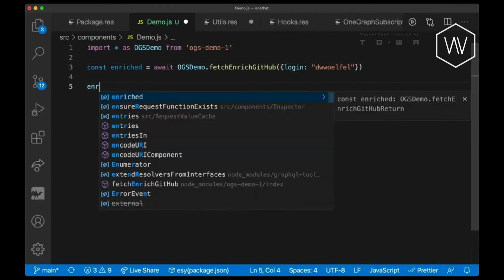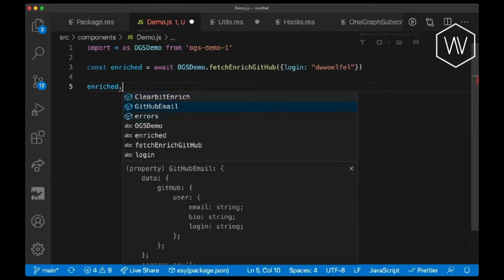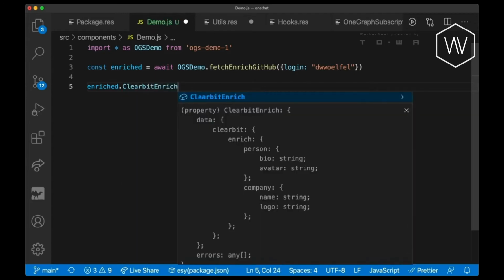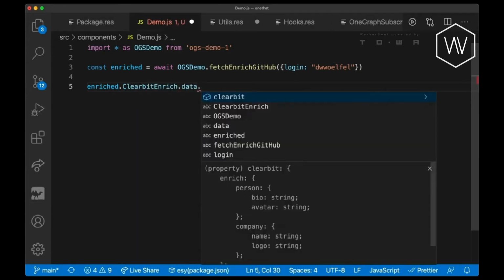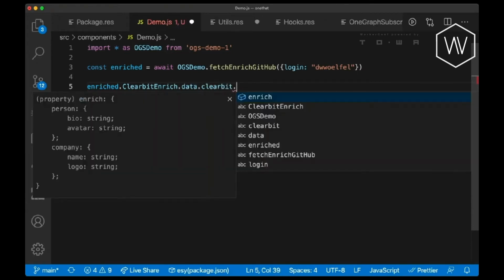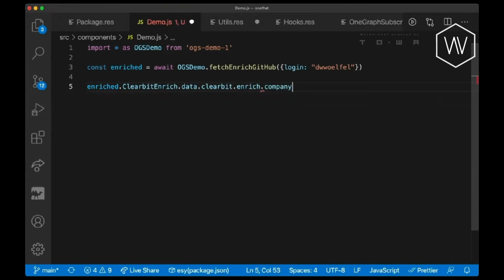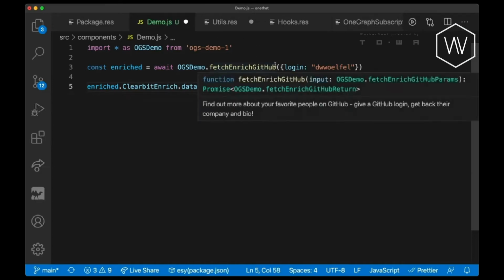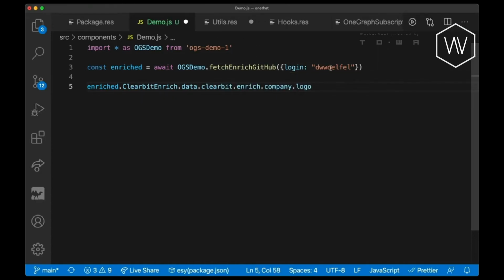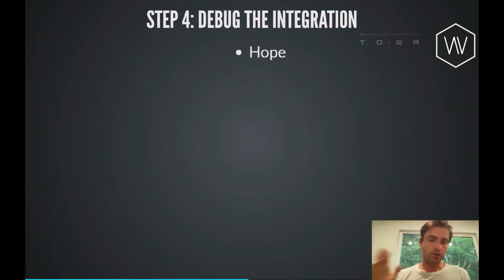And now whenever I ask what's on my enriched object, you can see here that I have the GitHub email as well as the clearbit block. And I can go ahead and get the data, and maybe I'll get the clearbit. And let's go ahead and pull out the company logo. So this is effectively go into this user's GitHub, grab their email, and then let me know what the logo of the company they work at is. All right, so we've published this. We're consuming it from lots of different platforms.